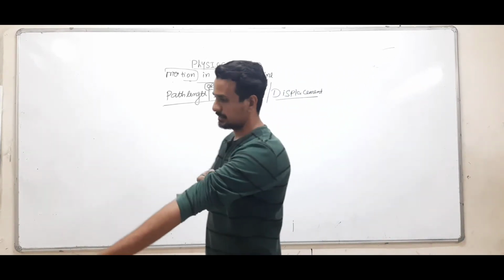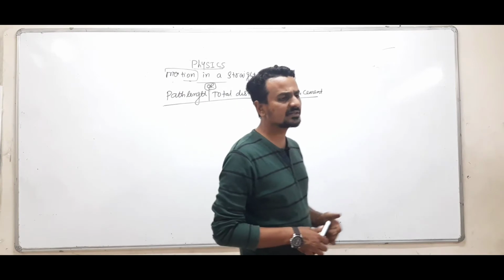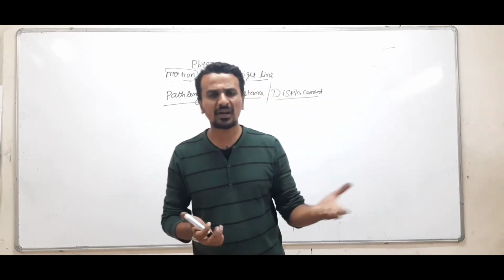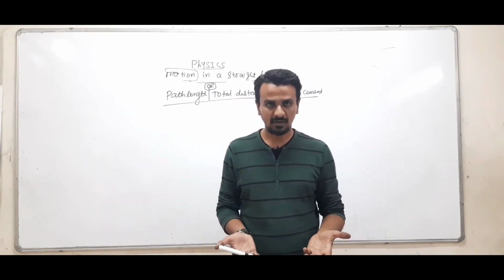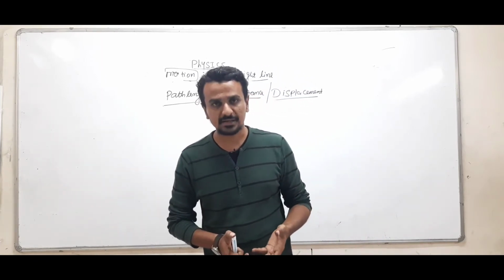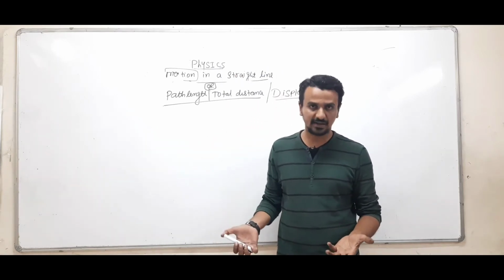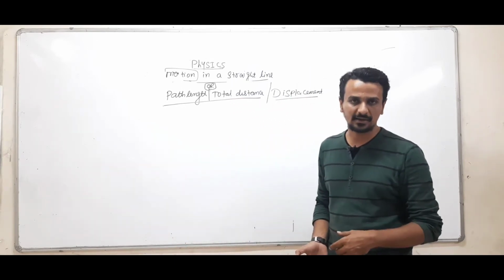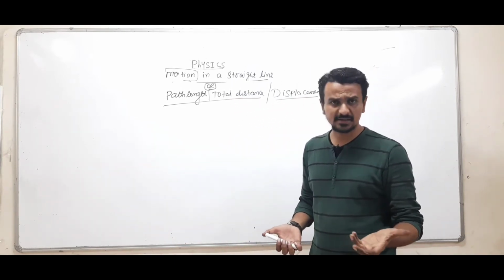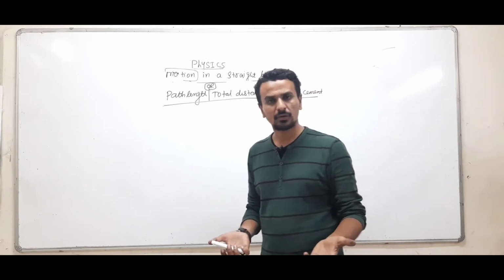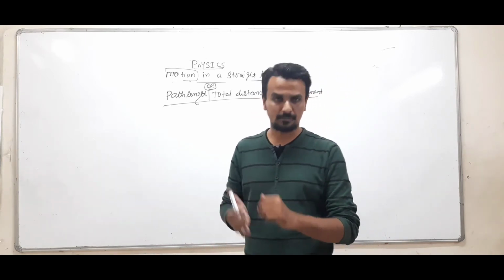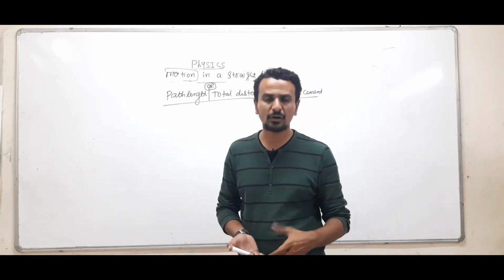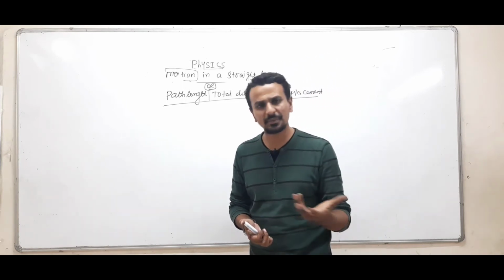Now what is path length? I think this must be there in your standard 9th. Distance means the total length covered by the object. It's very simple. Total length covered by the object is known as distance, or you can say path length. The length of the path which a body has covered is known as path length. Now, can distance be negative? No, distance can never be negative. It is always added up. Clear? It cannot be negative, it will be positive, it will be added up.